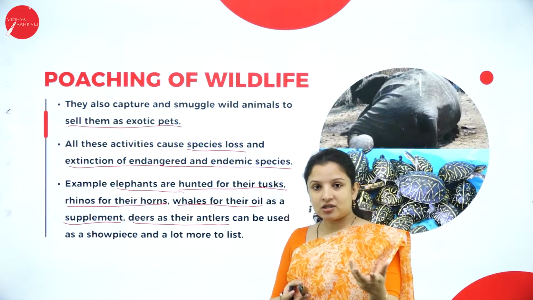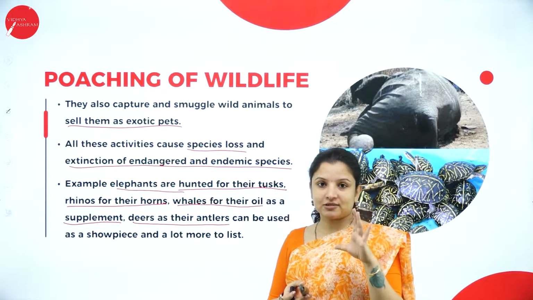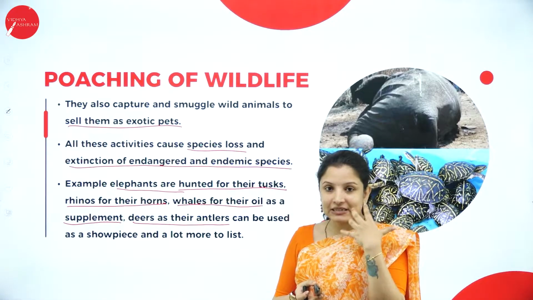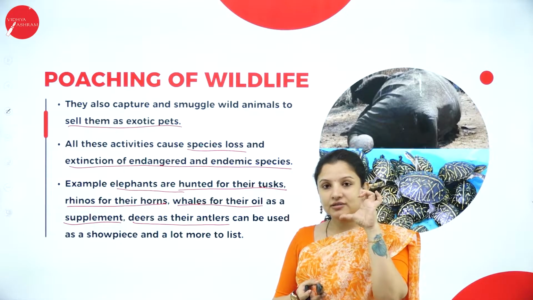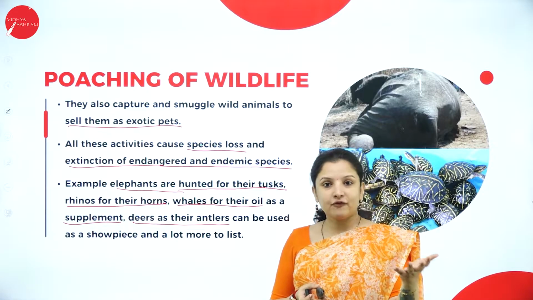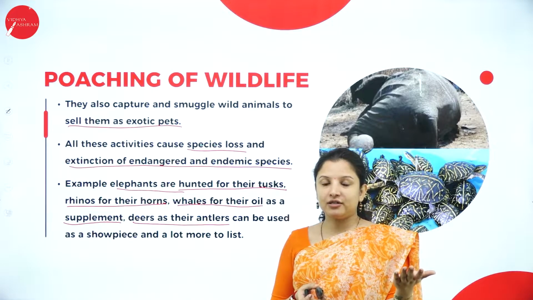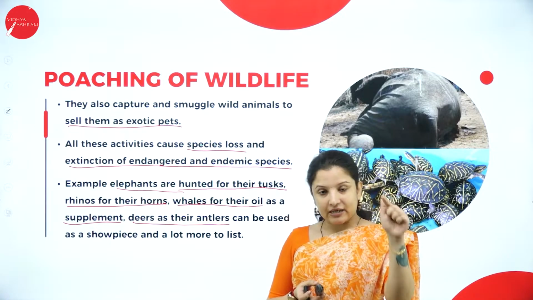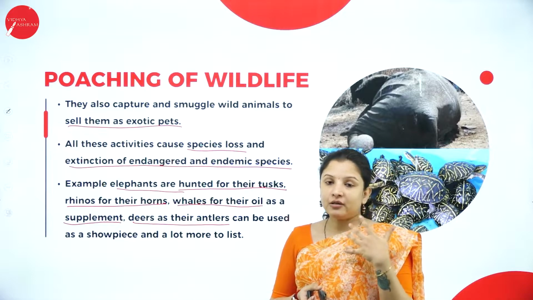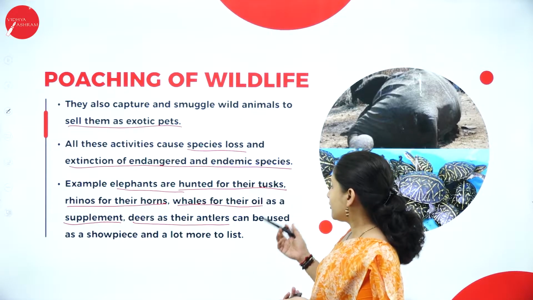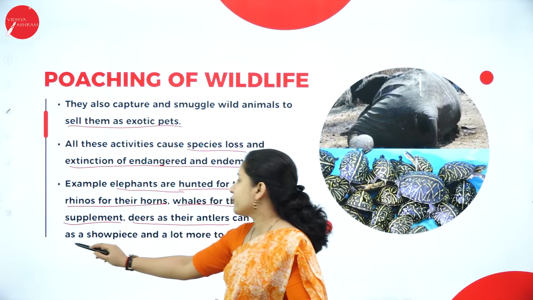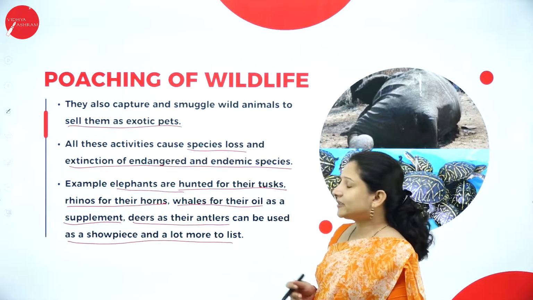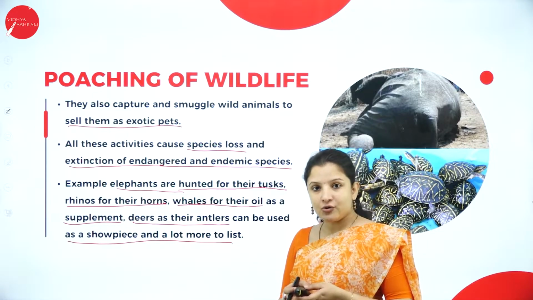And also there are some deers, especially the musk deer. It is hunted mainly to prepare the scents. So actually it has a pleasant scent, that musk scent. Of course, now you get synthetic forms of musk perfumes and all that. But apart from that, that animal is also used to prepare musk scents. And they are also hunted for show pieces, etc. That is, deer antlers are kept as show pieces.